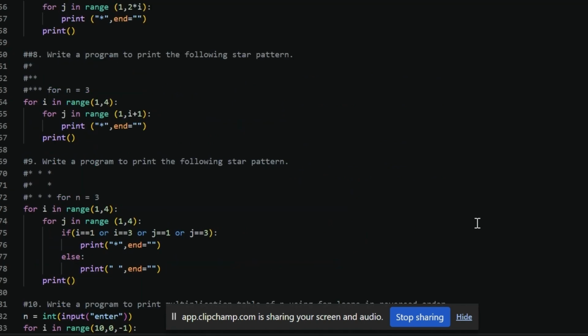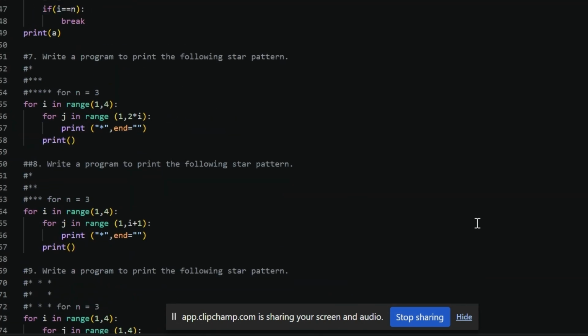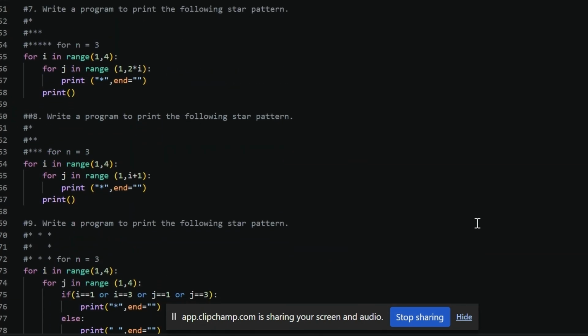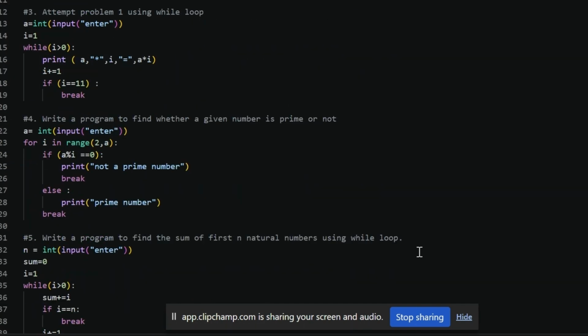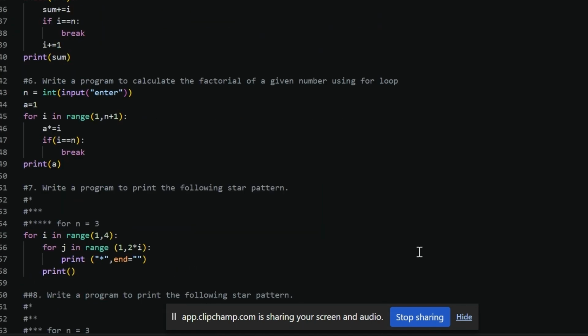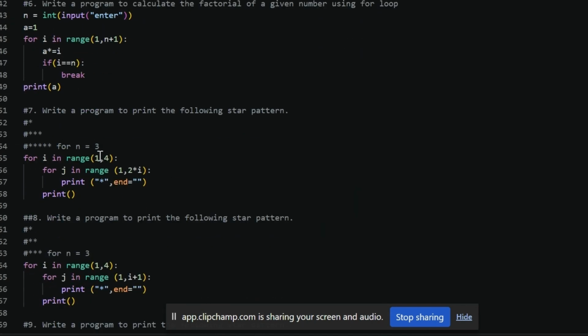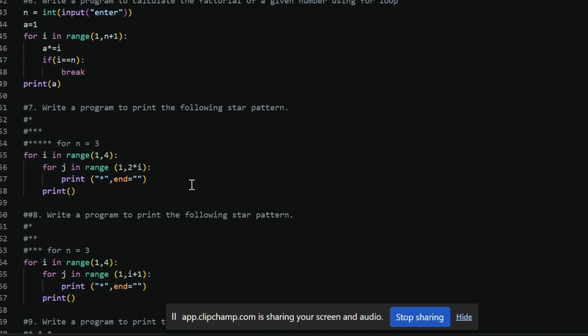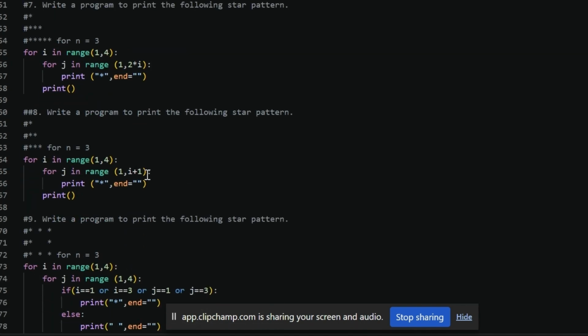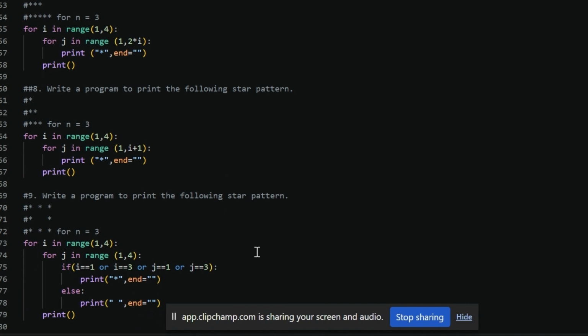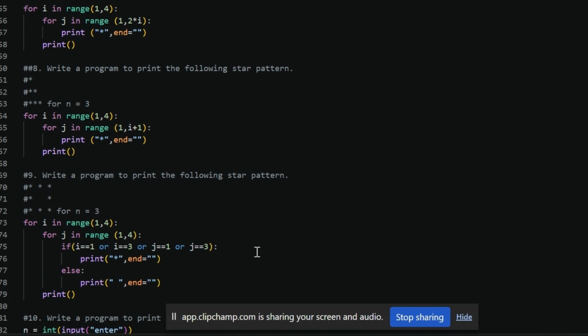Okay guys, so that's it for now. I hope I was able to make you understand. Do practice these types of patterns a lot. This is for the row and this is for the column.